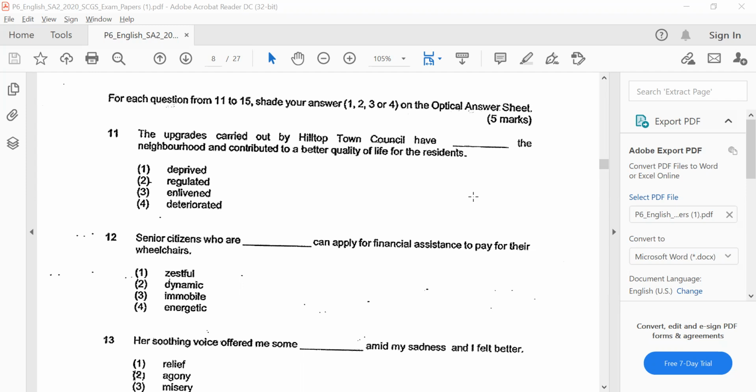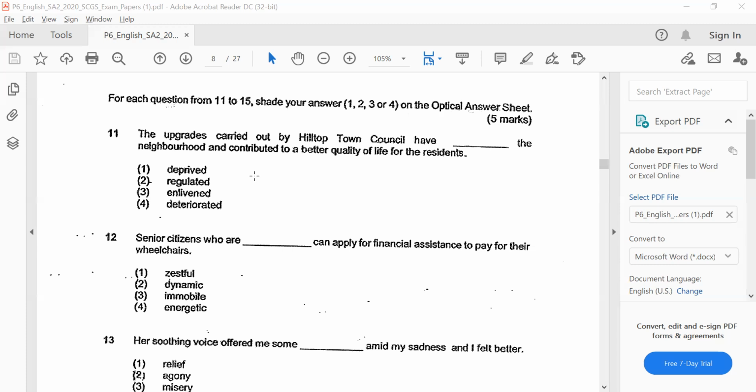The upgrades carried out by the town council. So upgrades are usually done to improve the neighborhood. So it's a positive thing. And it says that it has contributed to a better quality of life, which is also a positive outcome. So the word used to fill in the blank should contribute to this positive outcome, right? So it should be something that depicts positivity. Okay, so let's look at the options now.